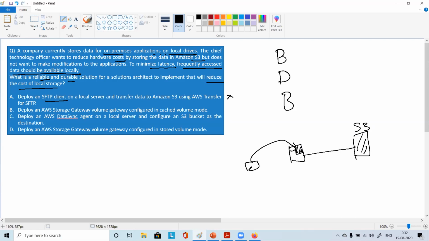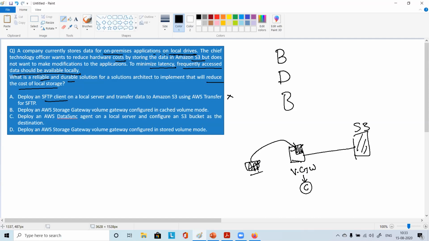Okay, so I don't see any issue with this option, correct? Did you see any issue with this option so far? No. You have the application, you have the volume gateway, and then you have that in cached volume mode, right?